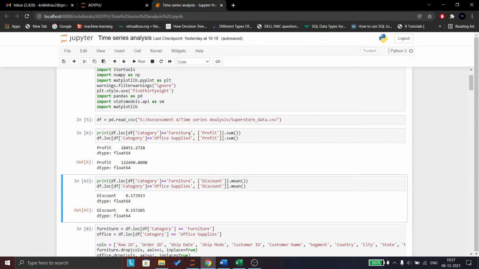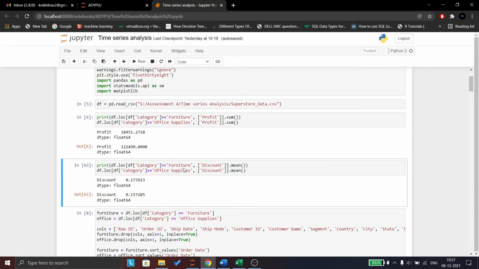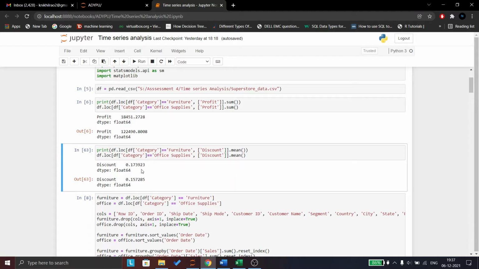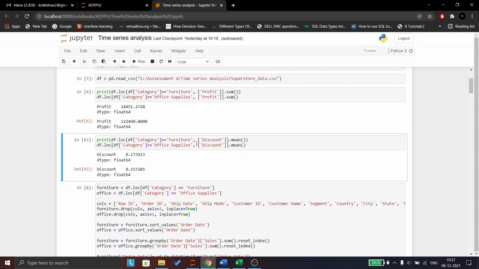So let's focus now on furniture and office supplies. If we take the profit of both till now, furniture's profit is way more than office supplies. For furniture it's 18,451, while for office supplies it's 12,290. But if we take the average of discounts, we can see that for furniture the discount is more, around 0.717, and for office supplies 0.15. Even though the discount given for furniture is high, the sales is also high.